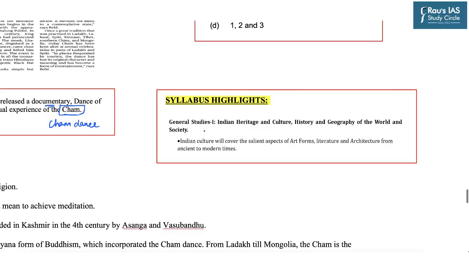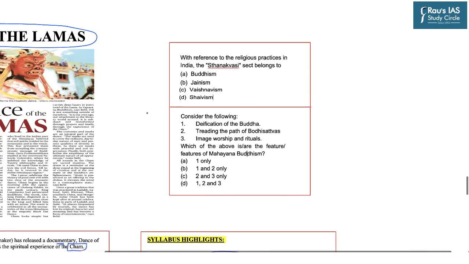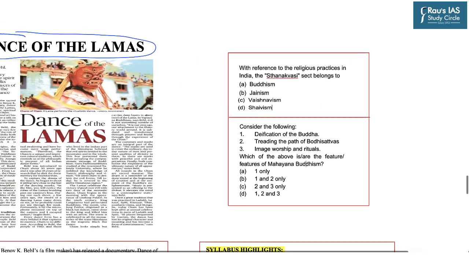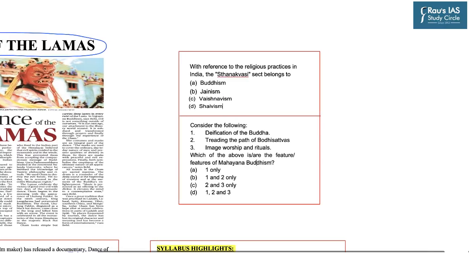So this comes directly under our GS1 syllabus, Indian Heritage and Culture: the salient aspects of the art forms, literature and architecture from ancient to the modern times. And questions from this topic, like Buddhism, Jainism, etc., have continuously been asked in the prelims as well as mains. For example, here I have taken a few sample questions.